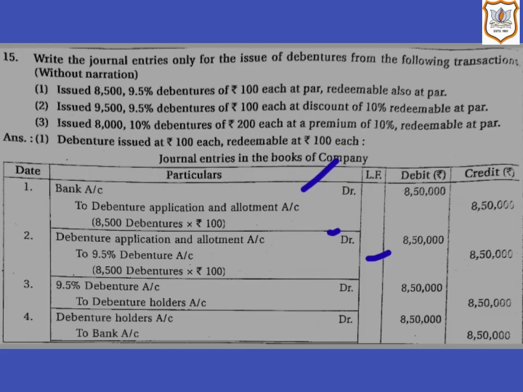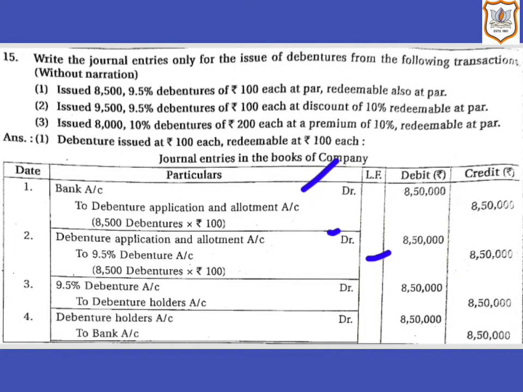Now let us see the journal entry at the time of redemption of debentures. So here 9.5% debentures account will be debited by rupees 8,50,000 as we are going to redeem it, and debenture holders account will be credited by rupees 8,50,000, that is 8,500 debentures multiplied by rupees 100, as it is given in the question that these debentures are redeemable at par.